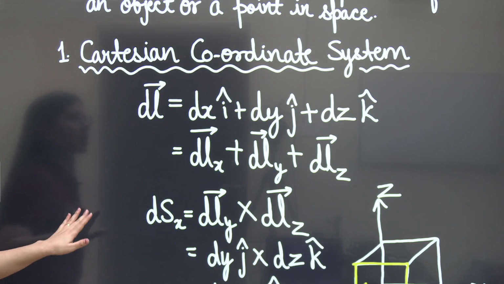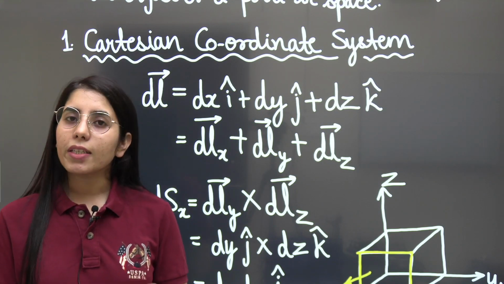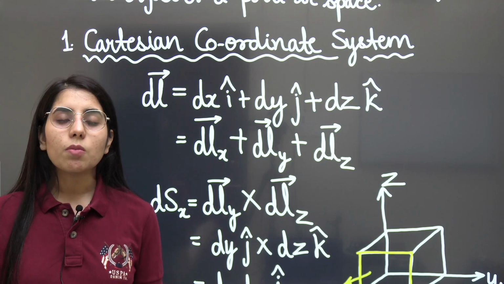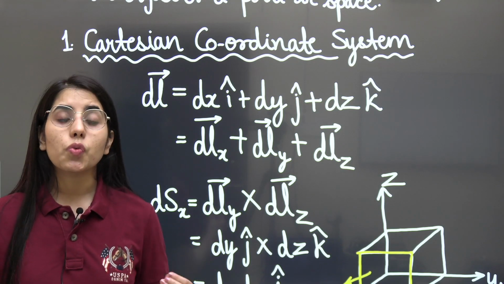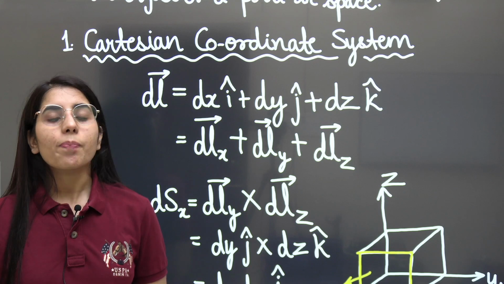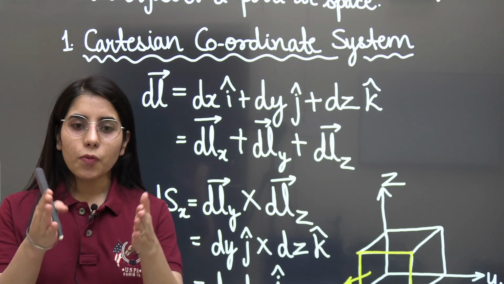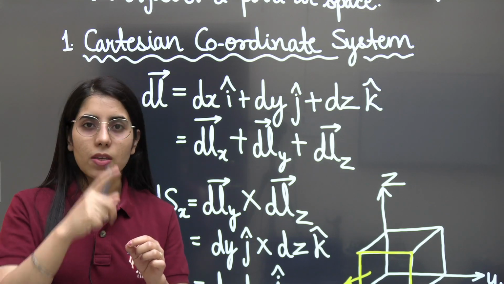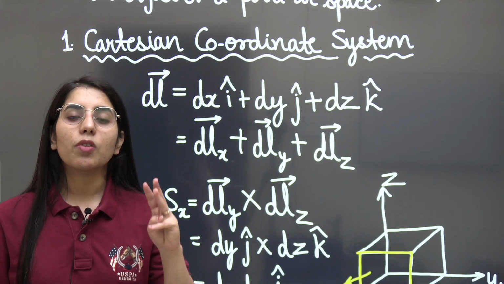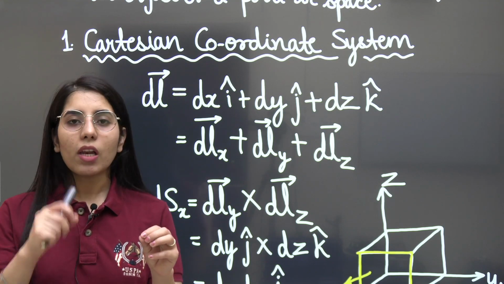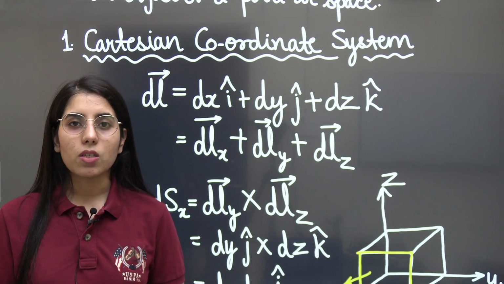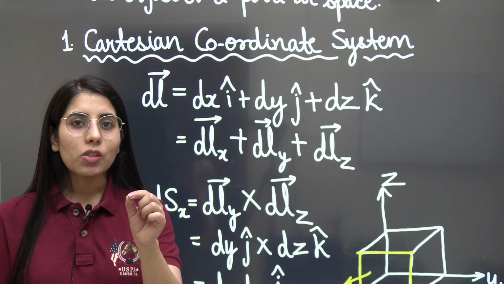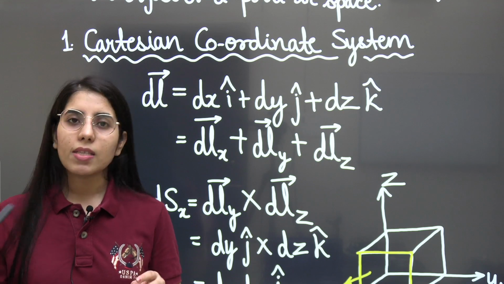So the first coordinate system we are going to talk about is the Cartesian coordinate system. In the case of the Cartesian coordinate system, we have three coordinates which are related to length, that is, the length covered by the particular point along different axes. In the 3D case, we consider the coordinates along the x-axis, y-axis and z-axis. So in Cartesian coordinates we describe the point location with the x, y and z coordinates.